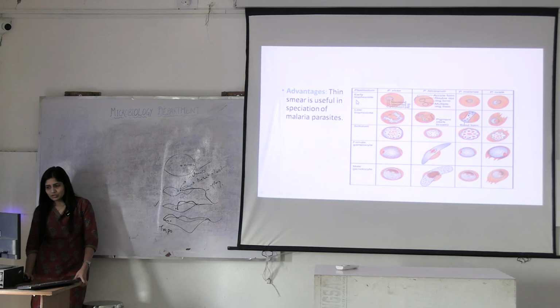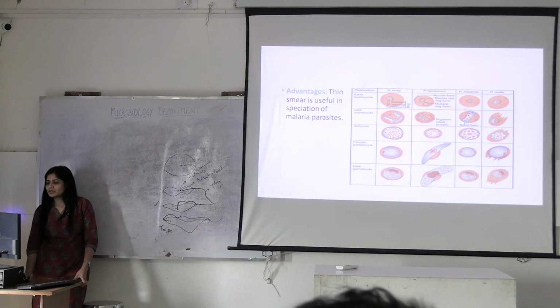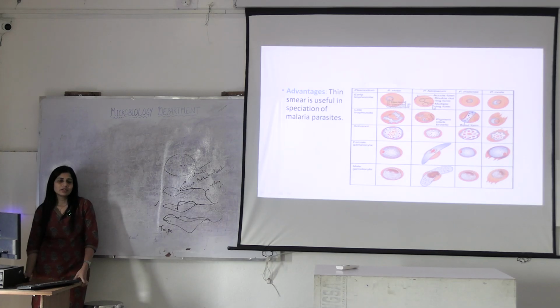Just take a look at early trophozoite phase. What you can see? This is a ring-like structure, right? This is nucleus. The blue thing is cytoplasm. Inside it is vacuole. Can you see these things are common over here, in all of them? But in falciparum, you can see the multiple rings. This is known as accole form. So this is significant for which? Falciparum.